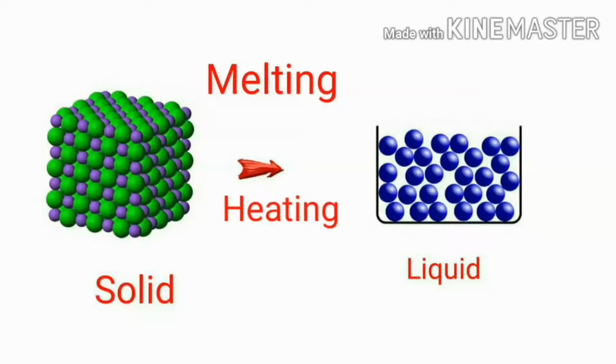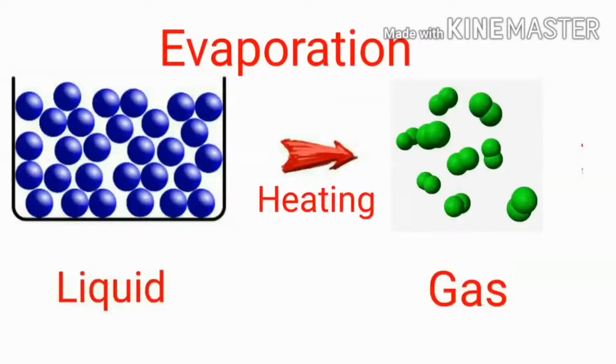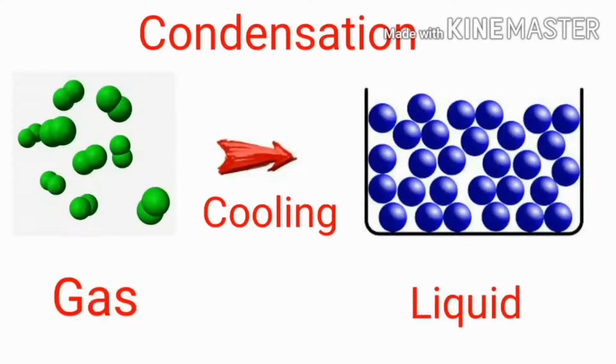So children, now listen to me. Solid changes into liquid is melting, on heating. Liquid changes into gas is called evaporation, on heating. Gas changes into liquid is called condensation, on cooling.